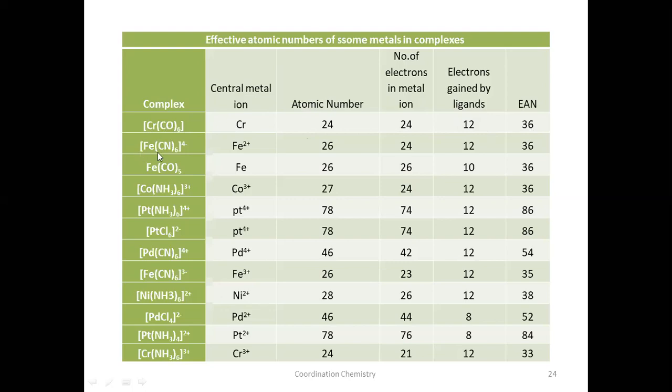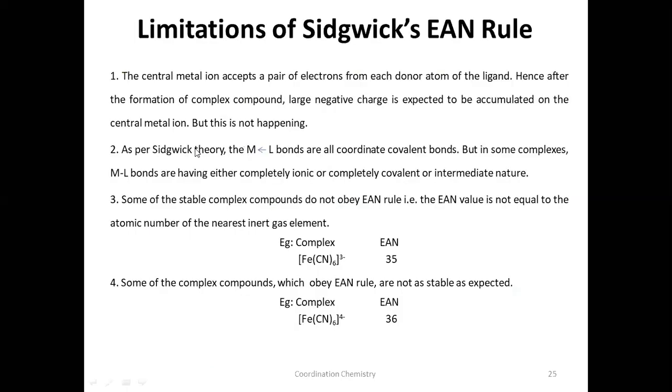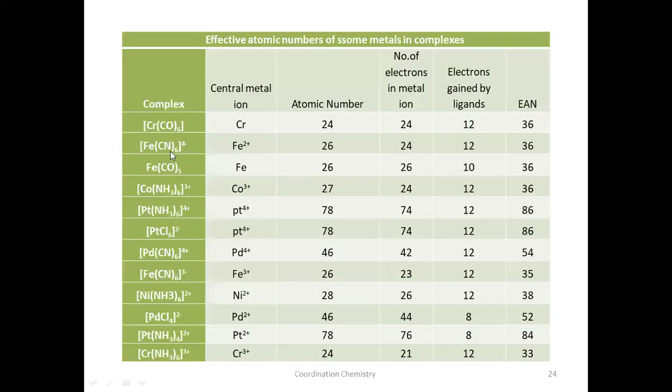Similarly, you can note down these complexes and calculate the EAN. For example, let us take this one also. In this one, the central metal atom is iron, and I have already told you the formula for how to calculate the oxidation state. Use the formula and write the oxidation state of the metal. If you calculate the oxidation state here, it will become +2. How +2? 6 cyano ligands are there. Each cyano has -1 charge, so -6, and then +2 makes -4.